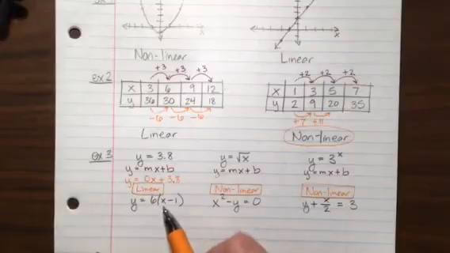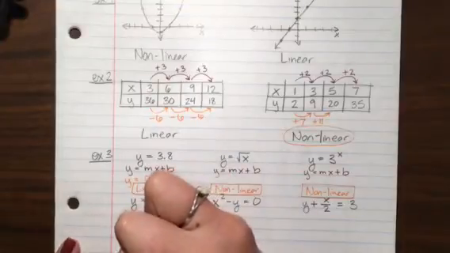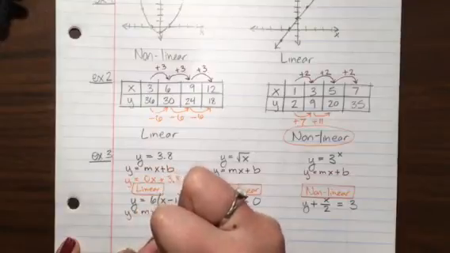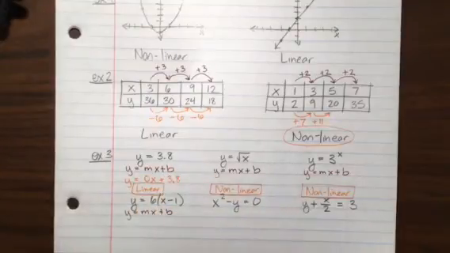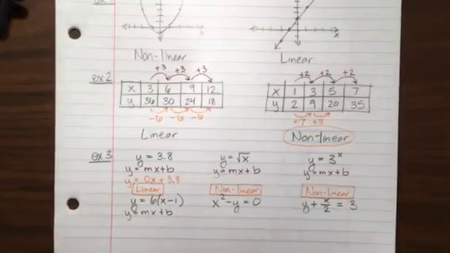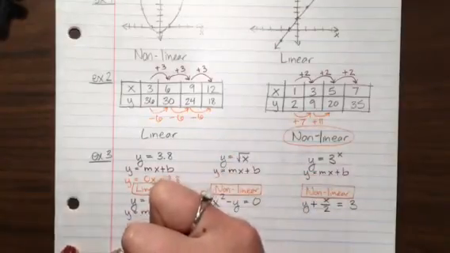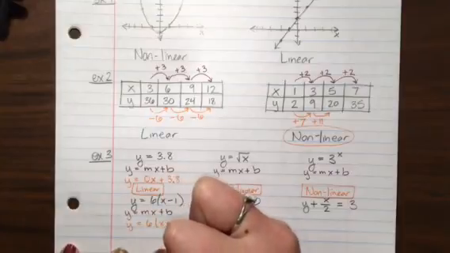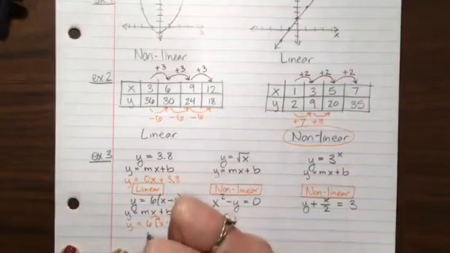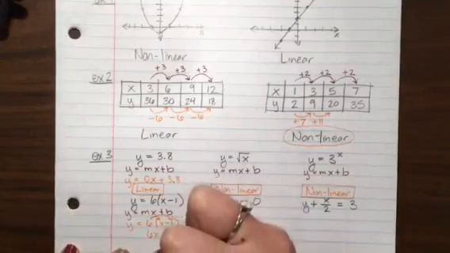Over here, y equals 6 times the quantity x minus 1. I want to write it in the form y equals mx plus b. I do see a single x and I do see a single y. That gives me hope that this might be possible. Let's see, if I distribute this 6 to both things, 6 times x is 6x. 6 times negative 1 is negative 6.